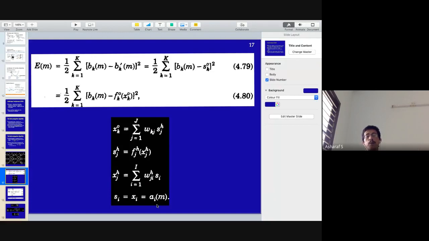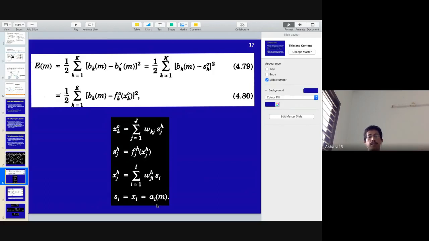So the input to the output layer is the output of the hidden layer. Input XK is the input to that particular layer. SJH is the input to that layer. Push it through the dot product, through the weights in the hidden to output layer, so you get the activation there. XK, when pushed through the output layer activation function, you get S, the output of the layer.